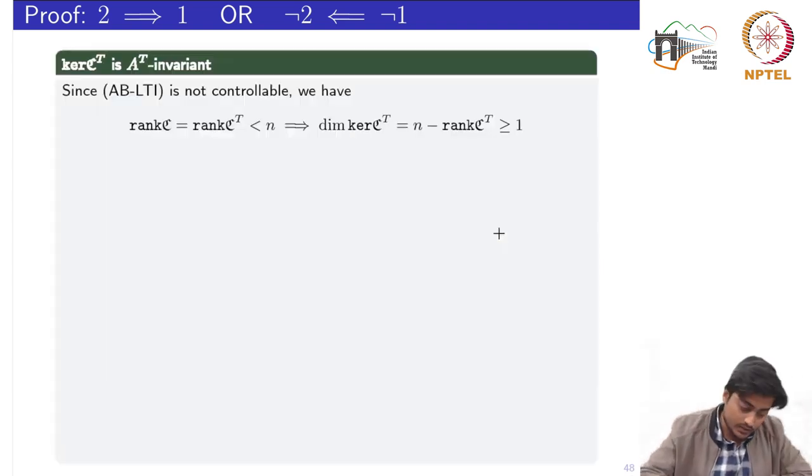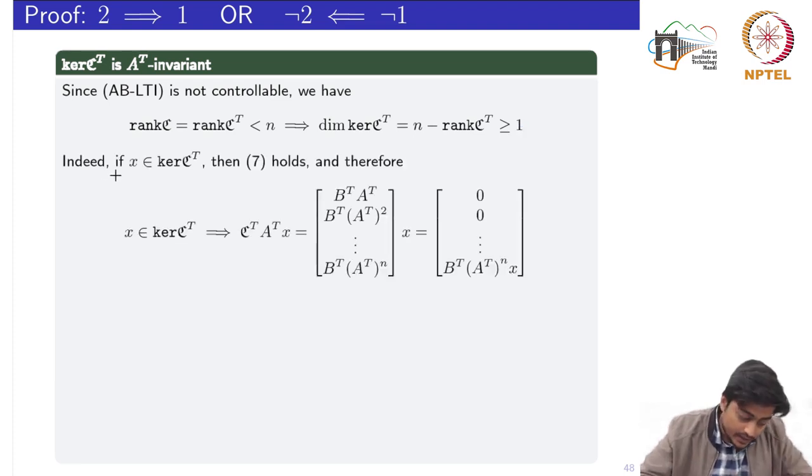Okay, so let's see. With the assumption that the pair AB is not controllable, we would have the rank of C, which is also equal to the rank of C transpose, definitely less than n. If it were equal to n, then it would have become controllable. This implies that the dimension of the kernel of C transpose would be greater than or equal to 1.